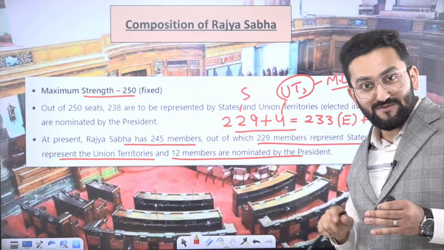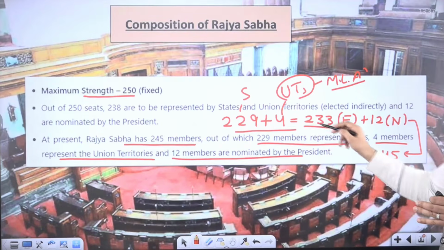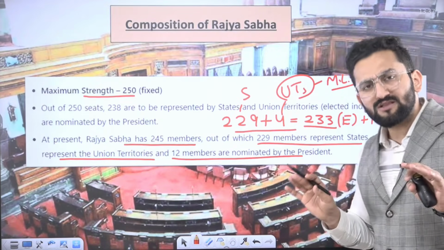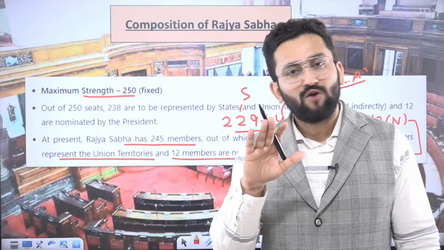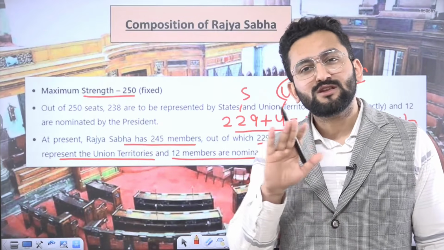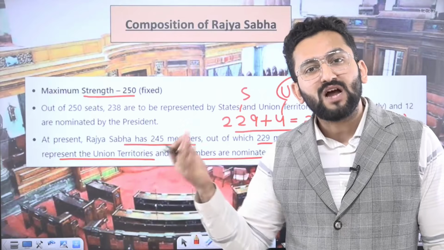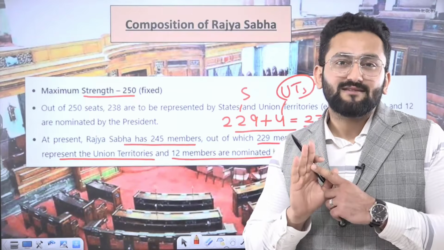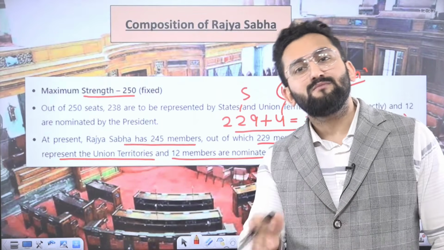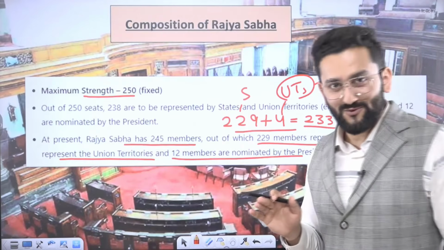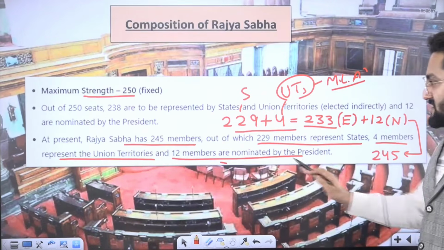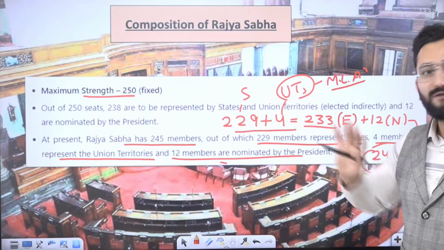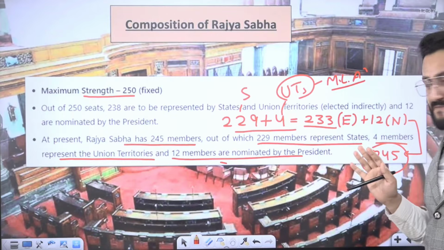They also have representation. So as of now, 233 are elected and 12 are nominated. It means no election is needed. You only need the favor of the Honorable President. And to be precise, not just the President. The President is going to be given a list by the Council of Ministers headed by the Prime Minister: please appoint these people as Rajya Sabha members. So the President will nominate you. Okay? So 12 members nominated, right? I think this is clear. So as of now, the total strength is 245. Maximum is 250, but 5 seats are not being used.